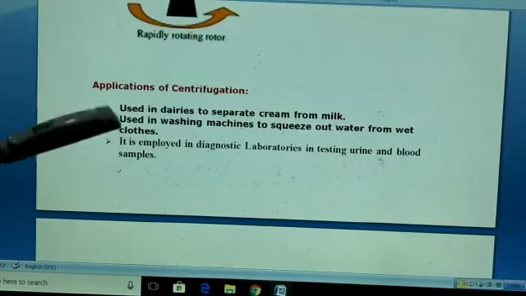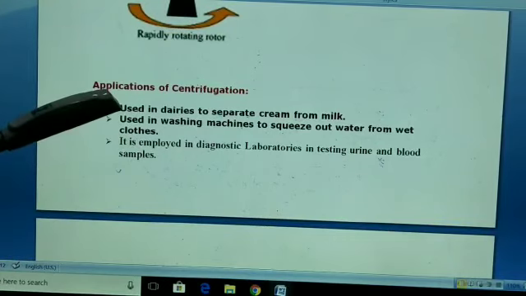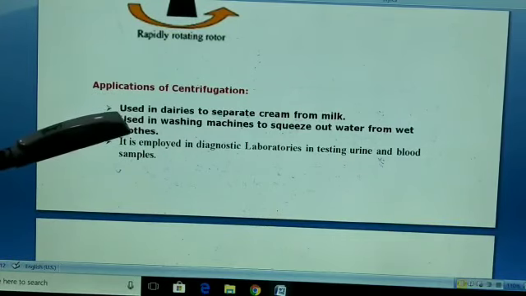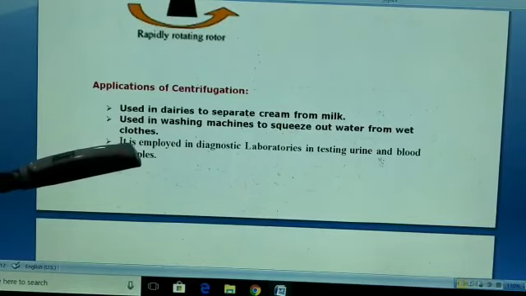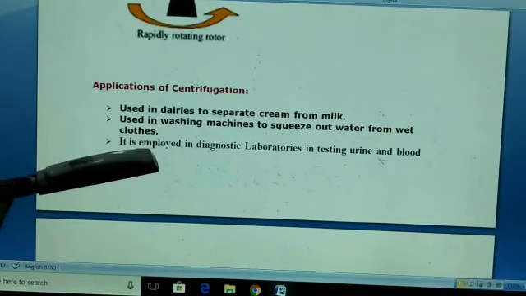I am repeating: used in dairies to separate cream from milk, used in washing machines to squeeze out water from wet clothes. It is employed in diagnostic laboratories in testing urine and blood samples.